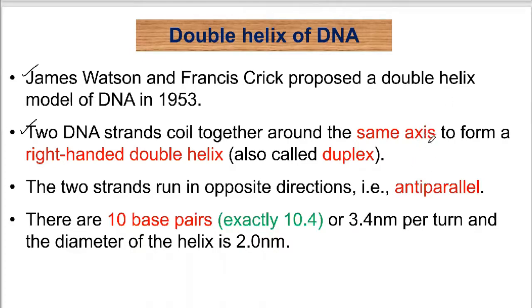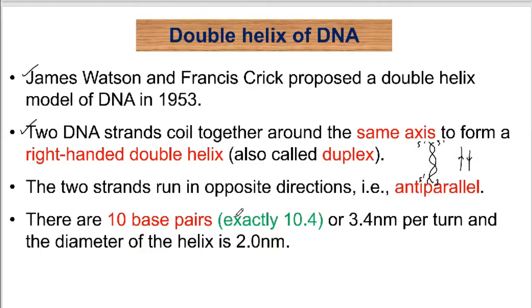So these were the two different strands, and these two strands were wrapped with regard to each other in anti-parallel direction. One was 5' to 3' from top to bottom. Another one was 5' to 3' from bottom to top. The two strands always run in opposite direction, that is, they are said to be anti-parallel with regard to each other.